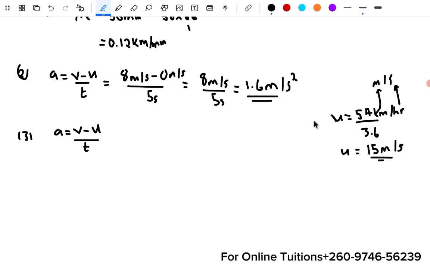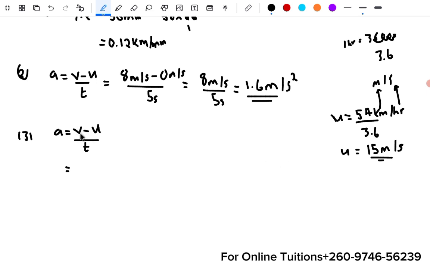Okay, so when you want to convert kilometers per hour to meters per second, just divide it by 3.6. This comes from the fact that 1 hour is equal to 3,600 seconds. Then the kilometer, remember, converting it to meters, you multiply by 1,000. So you move 1, 2, 3, and that's how you land on 3.6. If you don't understand this, just memorize that to convert kilometers per hour to meters per second, just divide by 3.6.